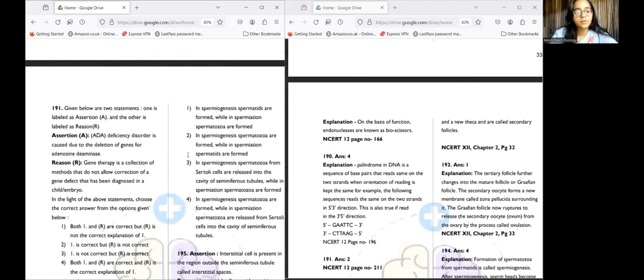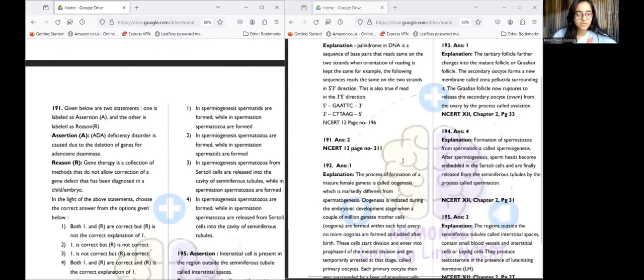In 191, given below are two statements. One is labelled assertion, one is reasoning. Again, the assertion is ADA deficiency disorder is caused due to deletion of genes for adenosine deaminase. Okay. So yes, ADA deficiency, which is adenosine deaminase deficiency, is caused due to deletion of genes. The reasoning is gene therapy is a collection of methods that do not allow correction of gene defect that has been diagnosed in a child or embryo. So is it correct? No.